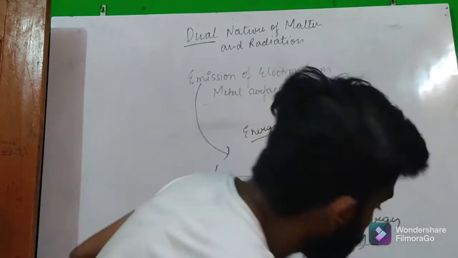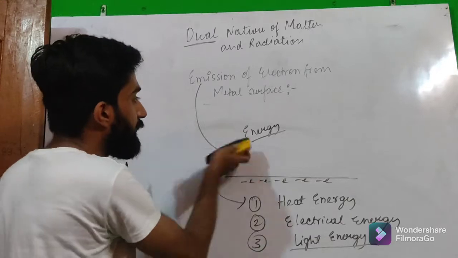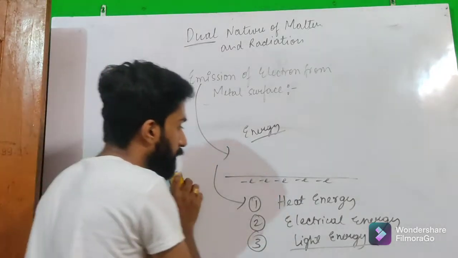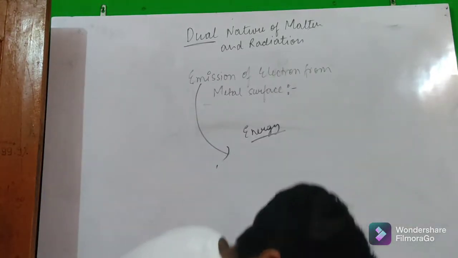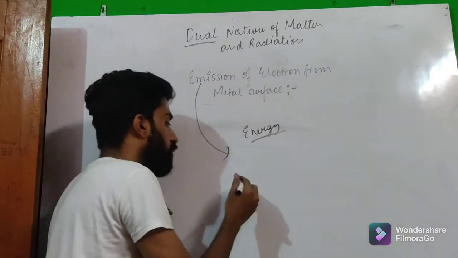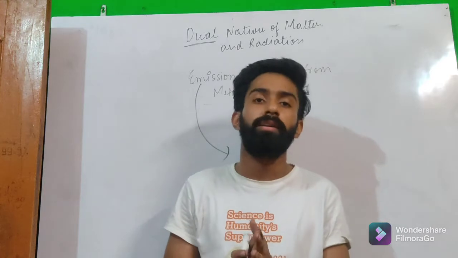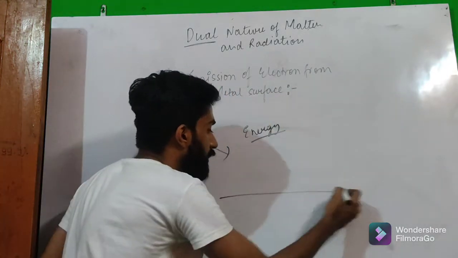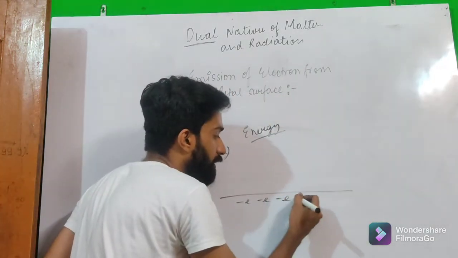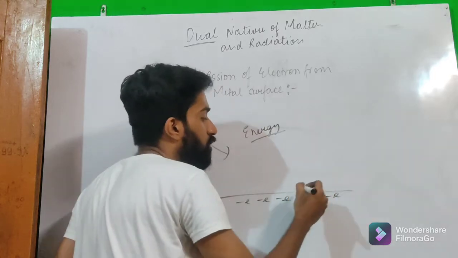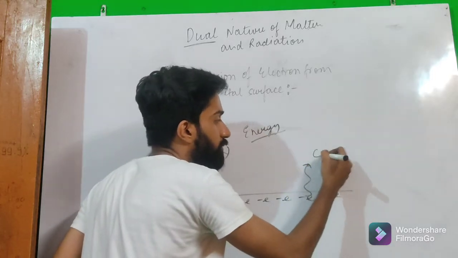Okay, so we need energy to emit electrons. We have a minimum amount of energy required to emit any of the electrons from the metal surface, and this minimum amount of energy is called the work function of the metal.